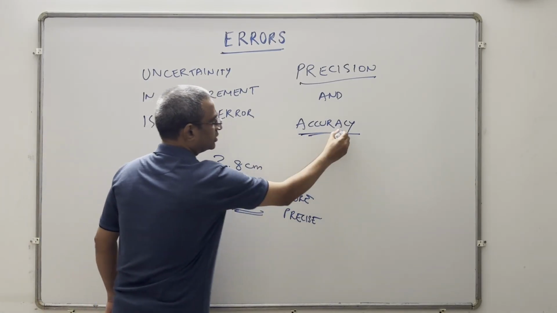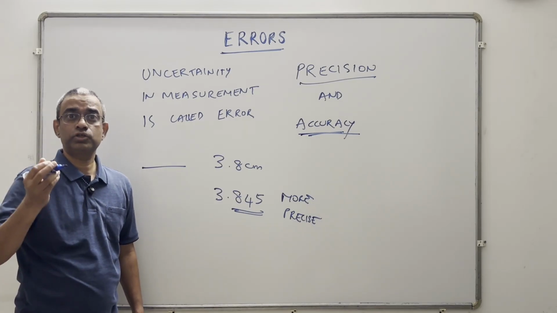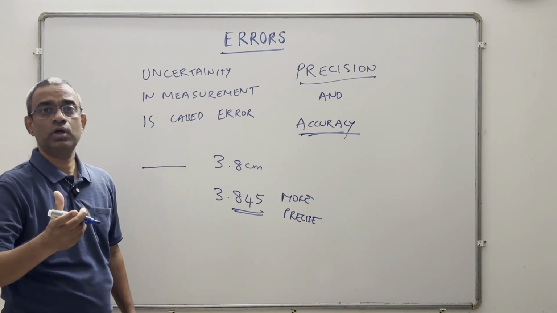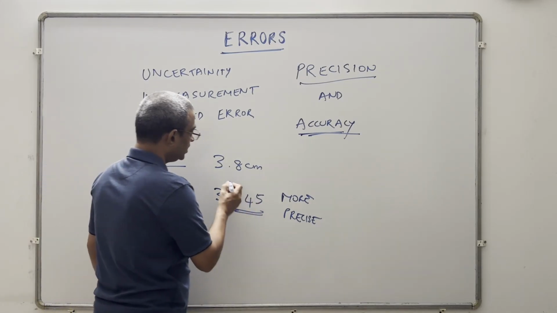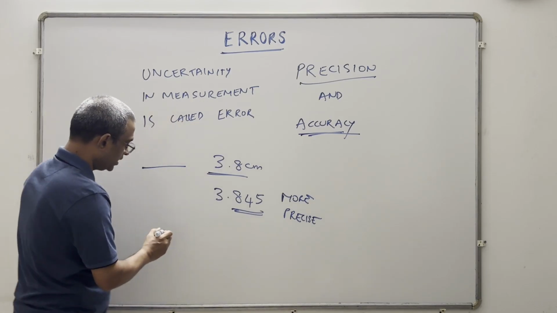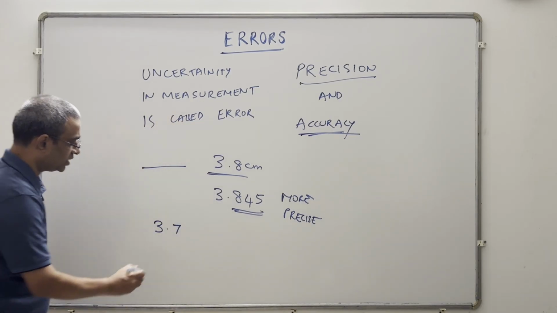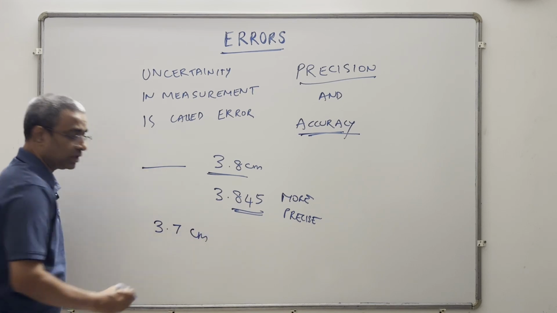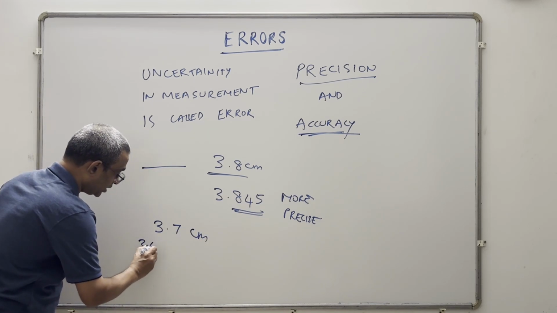What is accuracy? Accuracy is how close we are to the true value, to the actual value that we are measuring. So let us say the actual length of this is 3.7 centimeters, and let us say somebody is measuring it to 3.6.